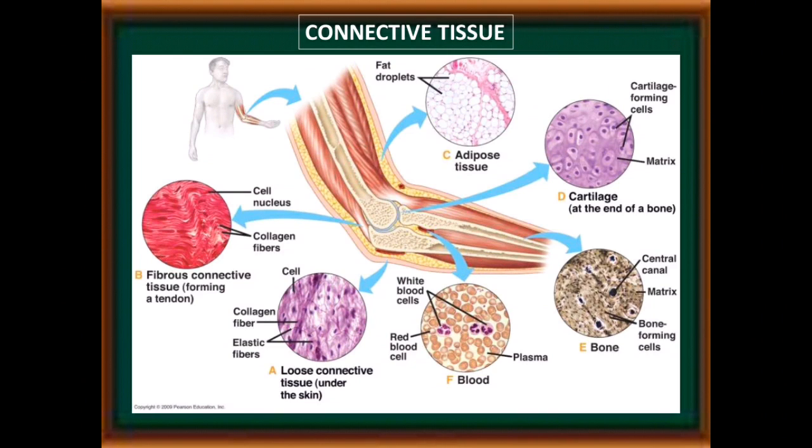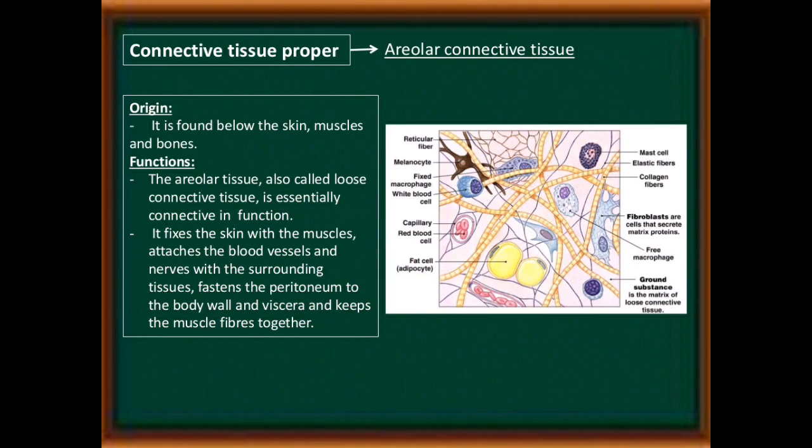See the presence of connective tissue in various parts of our body. Cartilage, adipose tissue, bone, blood, then areolar tissue, loose connective tissue, fibrous connective tissue forming tendon. Connective tissue proper, areolar connective tissue, origin.